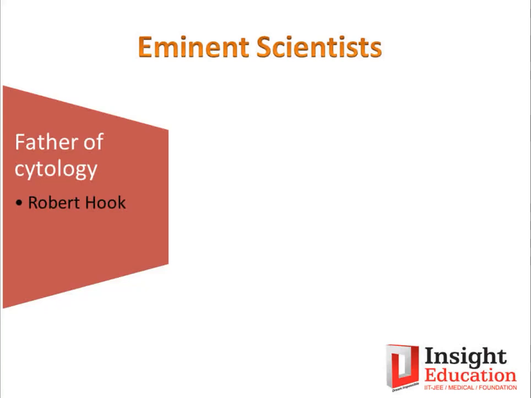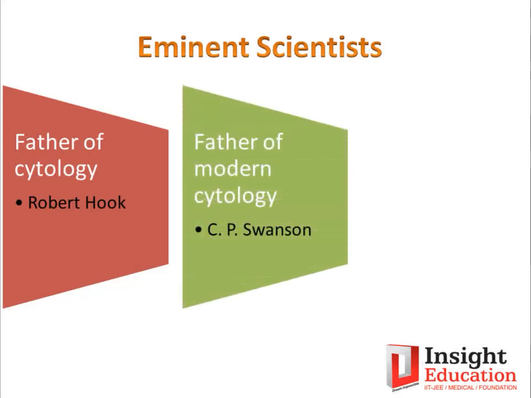But what he described was very preliminary, because at that time there were limitations in the microscope; instrumentation was not that sophisticated, and detailed study of the cell was only possible after the discovery of the electron microscope. Then you were able to study the cellular structures, organelles, and how they function. That is called modern cytology, the science related to the cell after the discovery of the electron microscope, and the credit goes to C.P. Swanson.